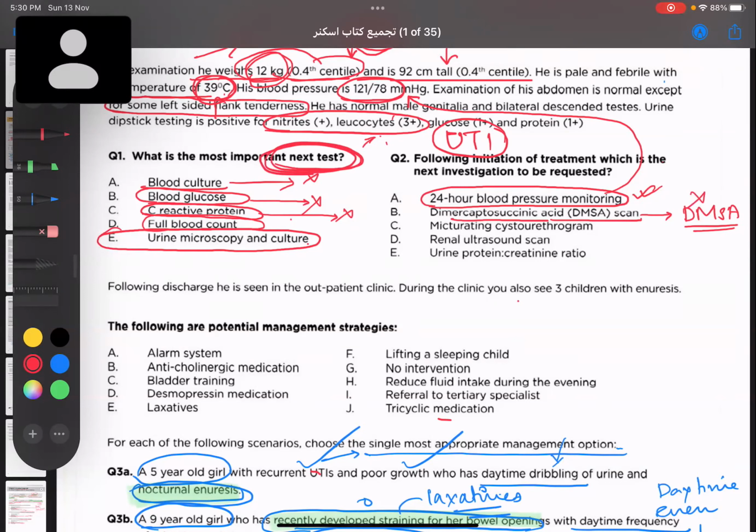Okay. Now, this is a different question. Sorry, this is a different question. All right, so from this one, the answer is that the next step we are doing is urine microscopy and culture.